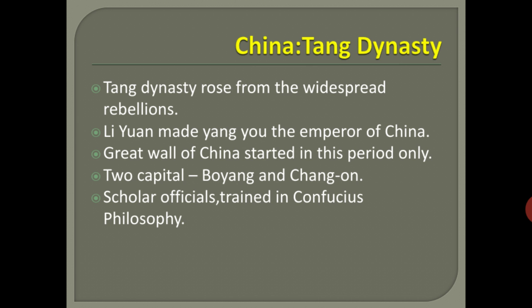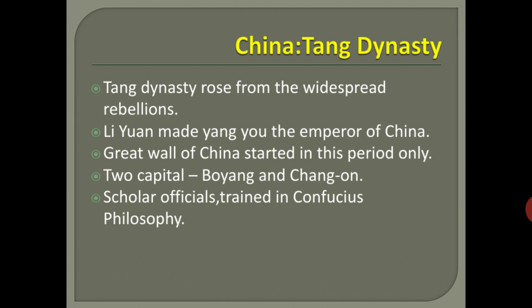Military campaigns extended the empire's influence into Korea in the east, as far as the borders of Persia and Indochina in the west. On the other side, they fixed military campaigns for stopping the people who were entering from other countries.